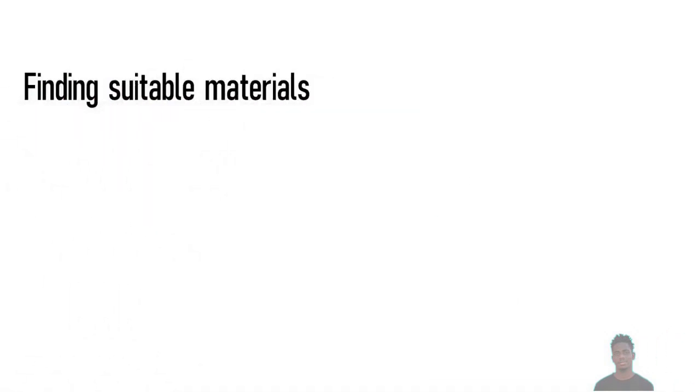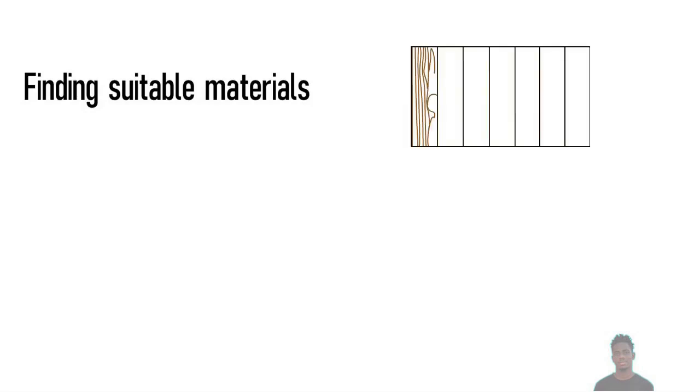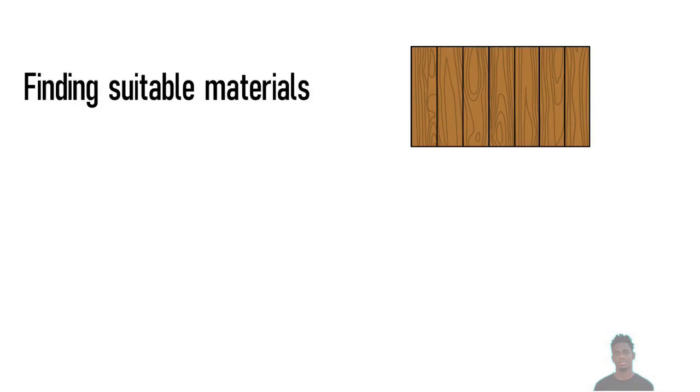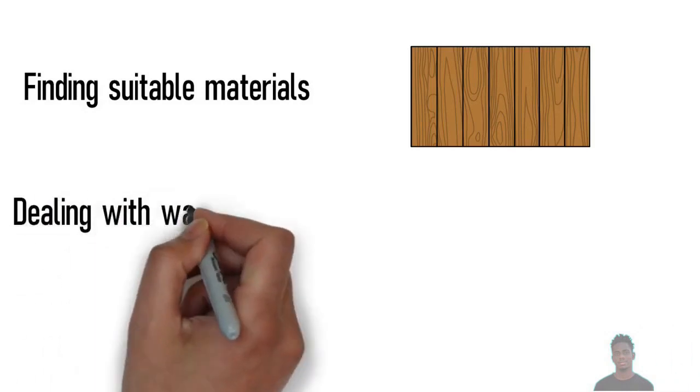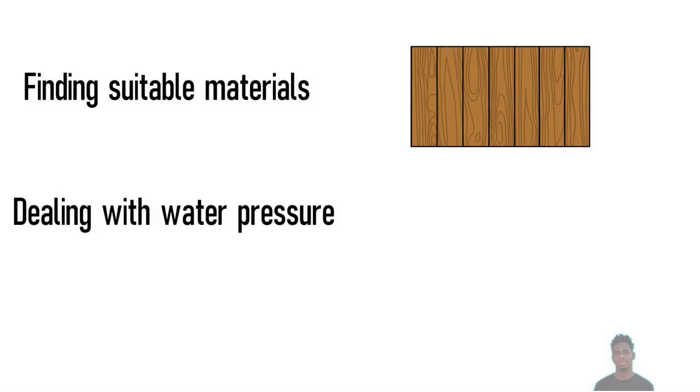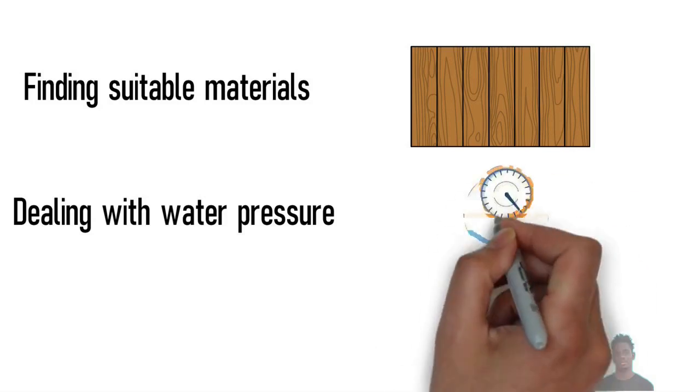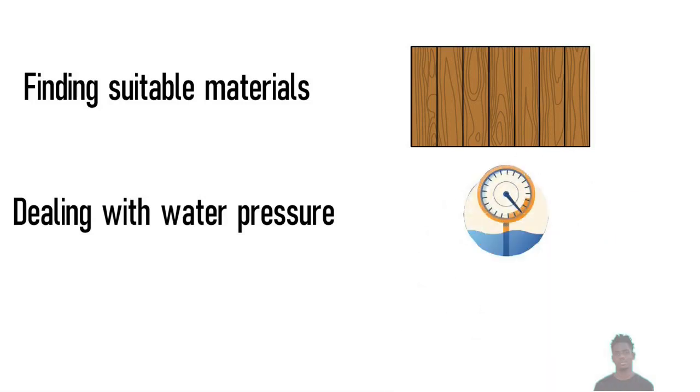Finding suitable materials. Many of the materials commonly used during construction on land, like wood, are simply not suitable for long-term underwater use. Dealing with water pressure. Both during construction and over the life of a structure, the effect of water pressure plays a very pivotal role, so this can become a challenge when building underwater structures.